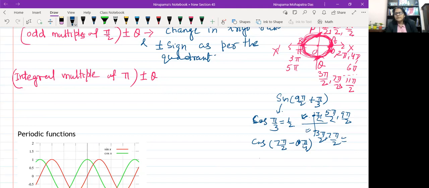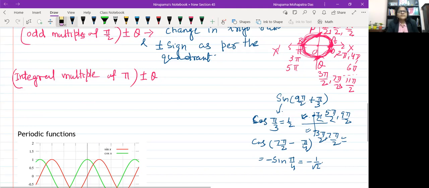Now cos of an odd multiple of pi by 2 plus minus theta means here you can take sine pi by 4, plus minus as per the quadrant. It is in which quadrant? This is in the third quadrant. In the third quadrant cosine is negative. So minus sine pi by 4, so it is minus 1 by root 2. So this is the way to find out. Okay, is it clear?